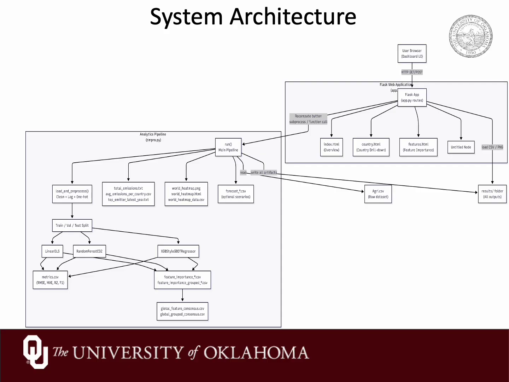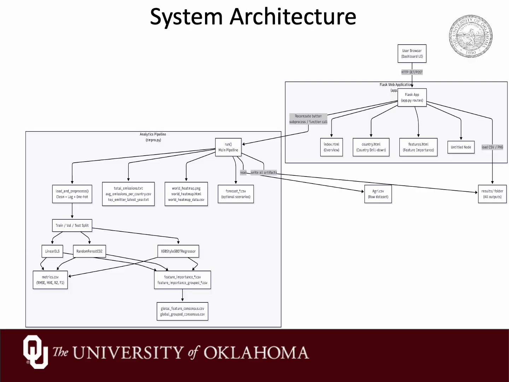On top of that, we have also built a Flask app, which is app.py, with three main pages. First being the overview page, which shows controls for selecting the CSV and toggling lags, KPIs, the model metrics table, and the world heat map. When the user clicks recompute, Flask launches dmpro.py as a subprocess and logs output to last_run_log.txt, and the next being the country drill down page,